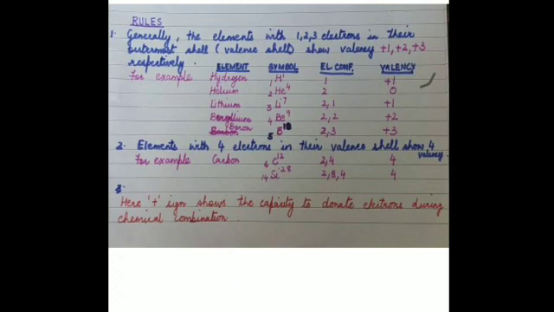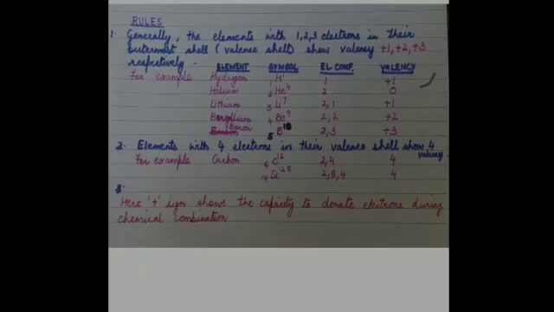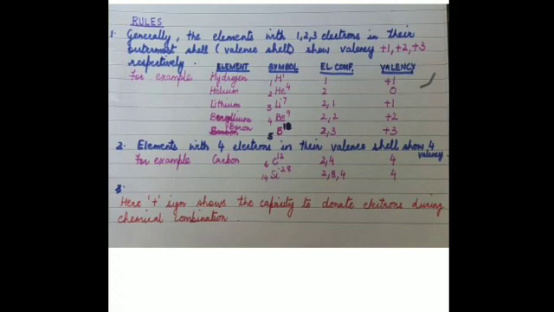Then helium, you can see, has atomic number 2. It has an electronic configuration of 2. It possesses no valency. It has a 0 valency because its outermost shell configuration is complete. It is stable, so it is not in a state to combine with any other element. It need not undergo any reaction. So, it is in a stable form.